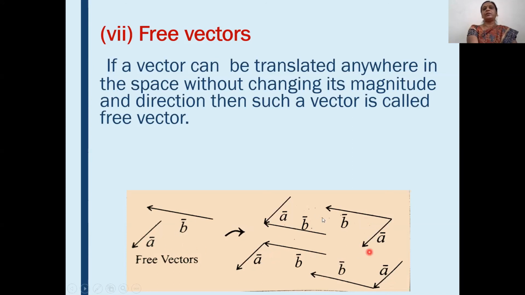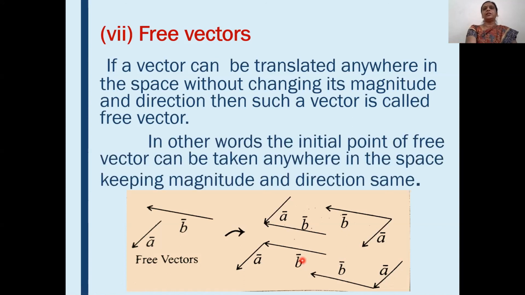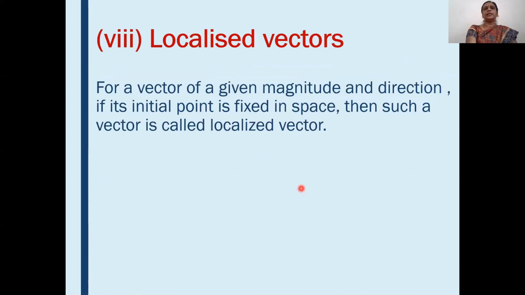See in all four figures, for a bar the direction is the same and the magnitude is the same. For b bar also, direction and magnitude are the same. Only I have translated it anywhere in space. Okay, it is clear to you. Free vectors means vectors can be translated anywhere in space without changing their magnitude and direction. In other words, the initial point of a free vector can be taken anywhere in space, keeping magnitude and direction the same. Let's see the next definition.